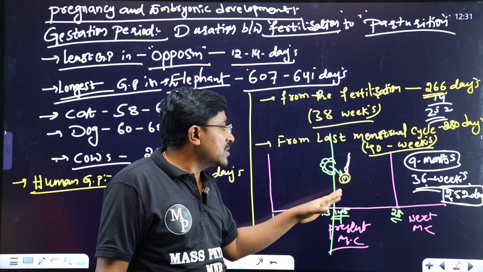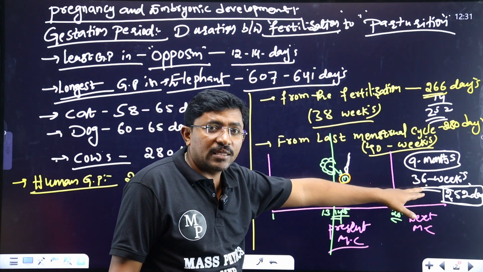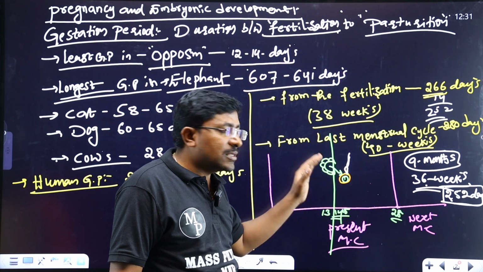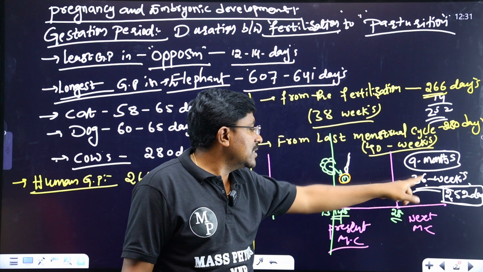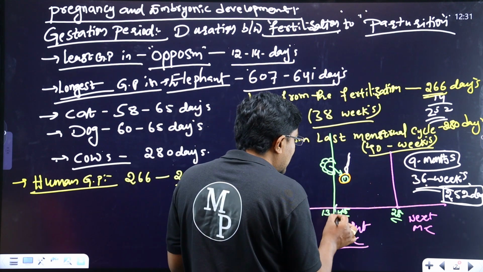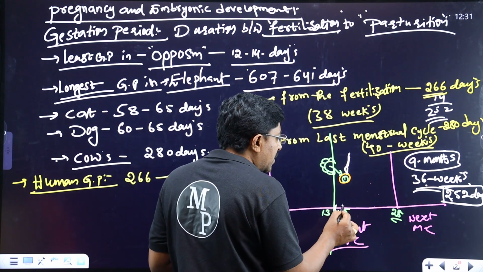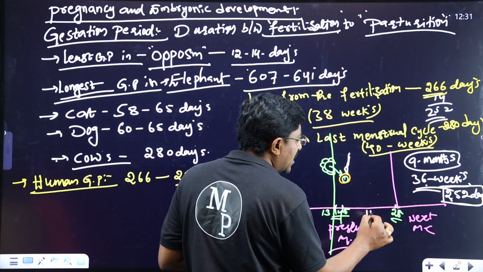Already here 36 weeks are there, and this is the last menstrual cycle. First we will discuss from fertilization. 36 plus, fertilization takes place at the 14th day. From the 15th to 28th day, how many days are there?